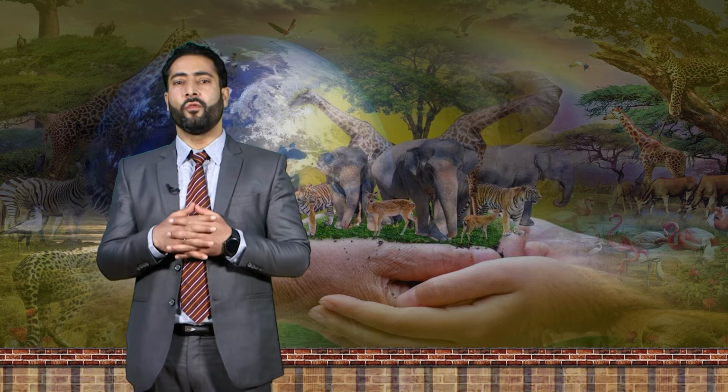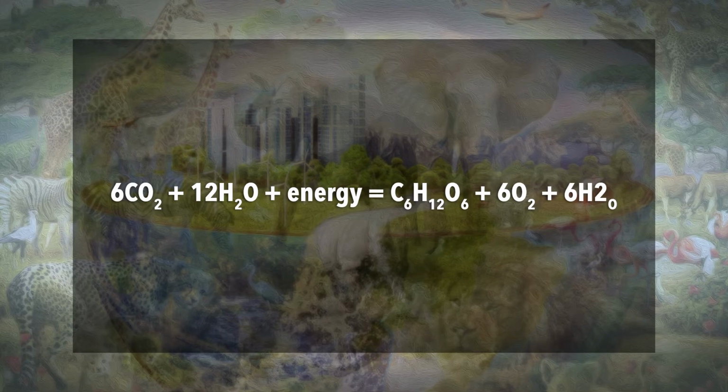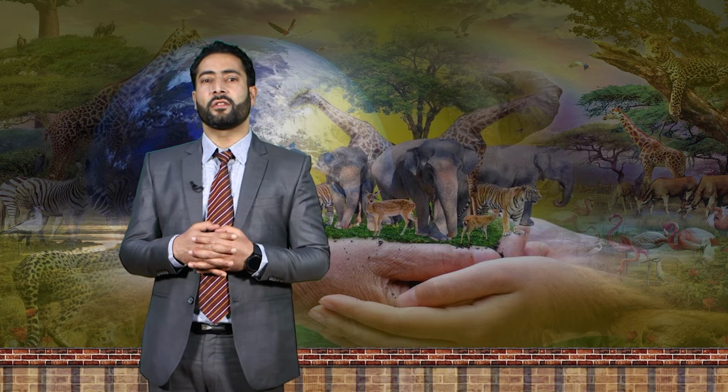Plants, for instance, are able to manufacture their food by photosynthesis. This process can be simplified in this equation: carbon dioxide plus water makes food, that is C6H12O6, plus oxygen and water. It means photosynthesis is a process in which carbon dioxide, water and light energy are utilized to synthesize an energy rich carbohydrate like glucose and to produce oxygen as a byproduct.